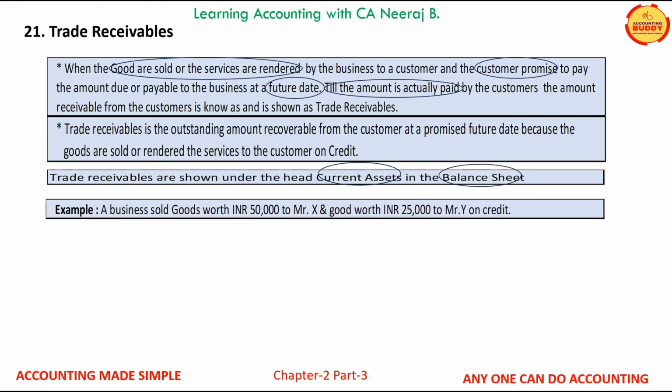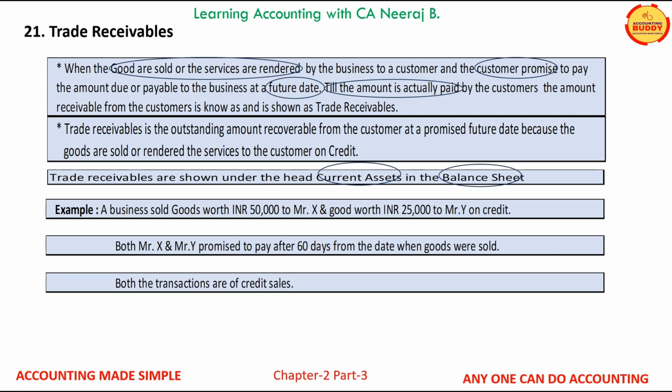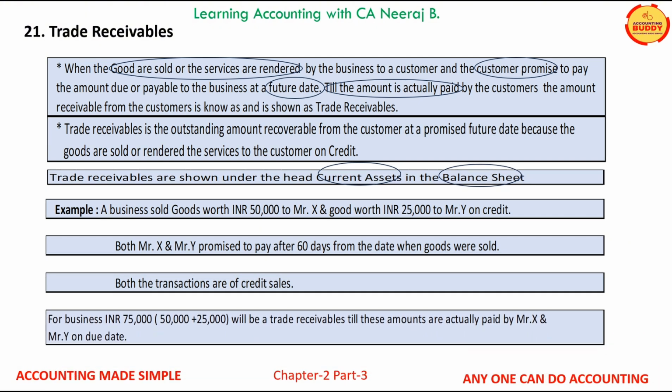A business sold goods worth INR 50,000 to Mr. X and goods worth INR 25,000 to Mr. Y on credit. Both Mr. X and Mr. Y promised to pay after 60 days from the date when the goods were sold. Both the transactions are of credit sales. For business, INR 75,000 will be the trade receivables till the amount is actually paid by Mr. X and Mr. Y on the due date.